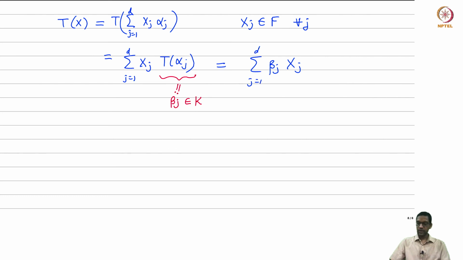The sum runs over j from 1 to d. And now what is xj? xj is just the coefficient of alpha j in the linear combination. This is just the value fj tilde of x. And why is that? Because of the way it was defined.